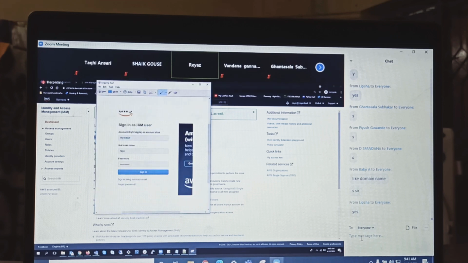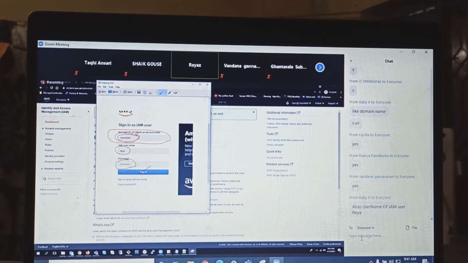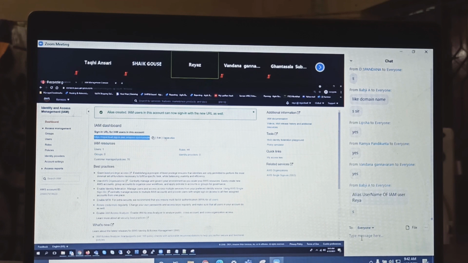I just took a screenshot. Do you see this here? What is this? It is the alias account. I have given the Ria account as my alias. If you click on that IAM user sign in link, you will have this page. Give your alias, give your IAM username, give the password, and then enter. So, did you understand how to customize the IAM user sign in link?